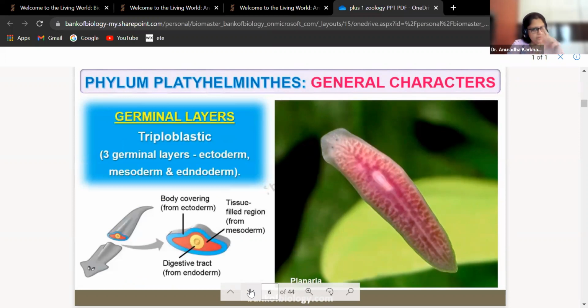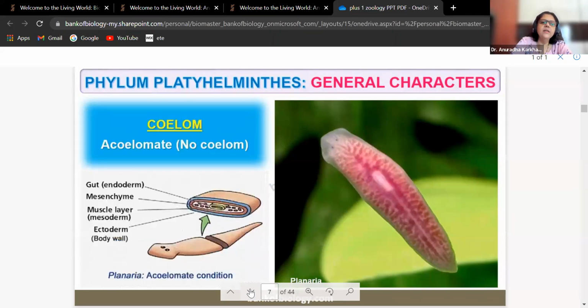Germinal layer, triploblastic. 3 germ layers, ectoderm, mesoderm, and endoderm present. So this is one more advanced thing that we can see. So body covered from ectoderm, tissue filled with region from the mesoderm, and digestive tract from the endoderm. Right? Coelom is absent. So though it is going to be your triploblastic type of organism, it does not have a body cavity. Therefore, it's going to be acoelomate.